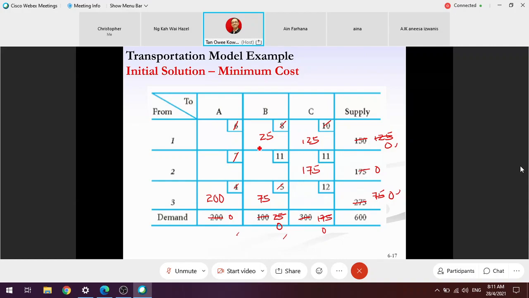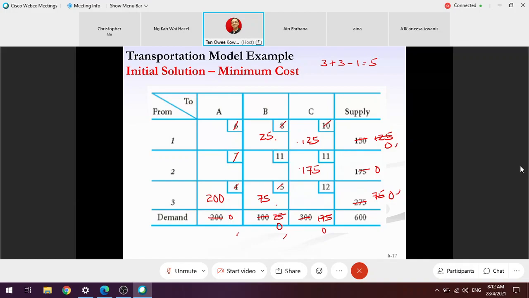But you also can do a quick check. We have 3 rows, 3 columns, minus 1, that is 5. You should have 5 transportation plan entries: 1, 2, 3, 4, 5. It doesn't guarantee that the answer is correct, but most likely your answer is correct. All right, so that is the plan.